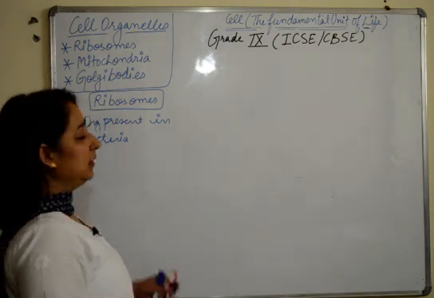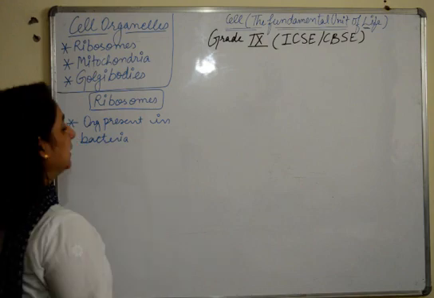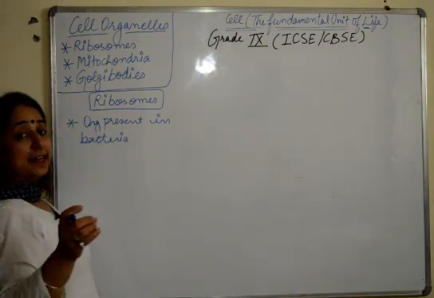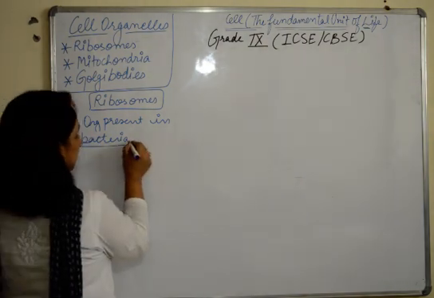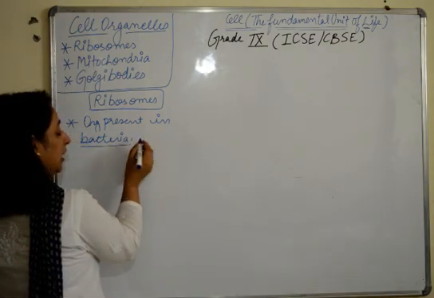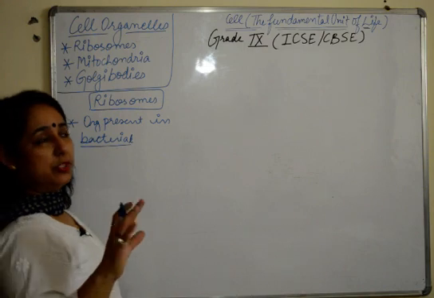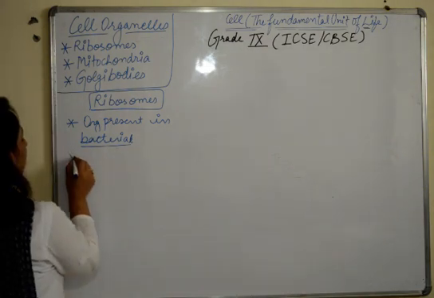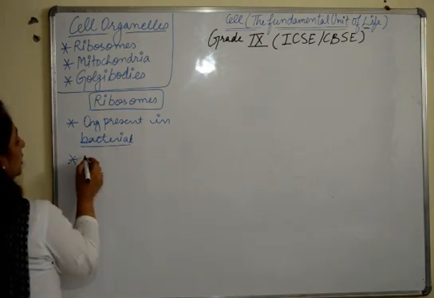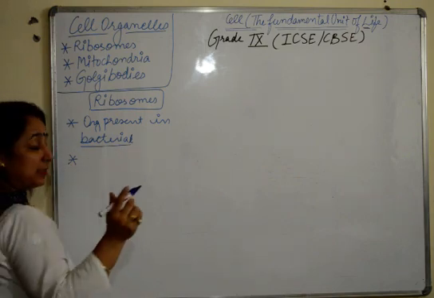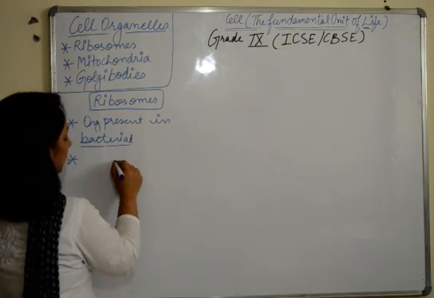But here I'll write bacterial cells so it's easy for you. So this is the only organelle which is present in bacterial cells. Otherwise, all the other organelles are not present because this is the organelle which does not have a kind of membrane over it.